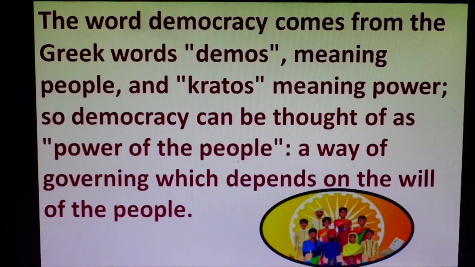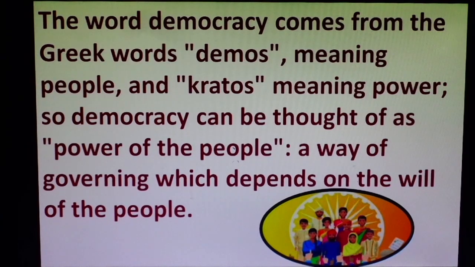When the majority party, the winning party's leader, forms the government, the rules and regulations are implemented by the government for the whole country, and we, the citizens, the people, should be very responsible to follow all the rules and regulations which are passed and implemented by the government. This is the duty of the citizens of a democratic country.